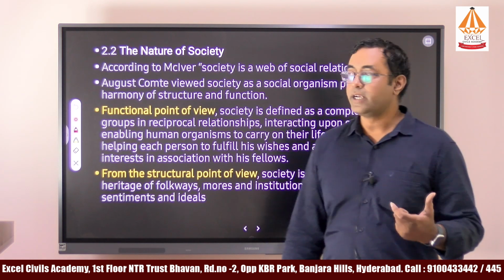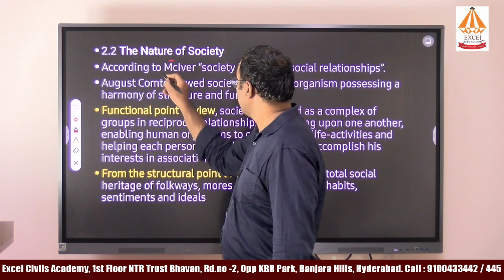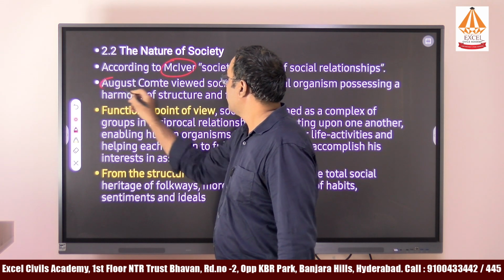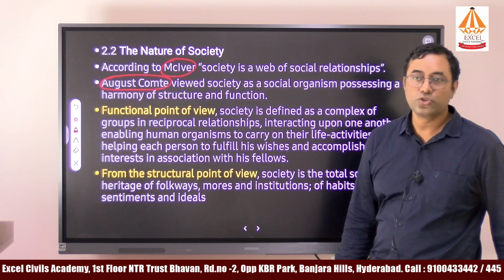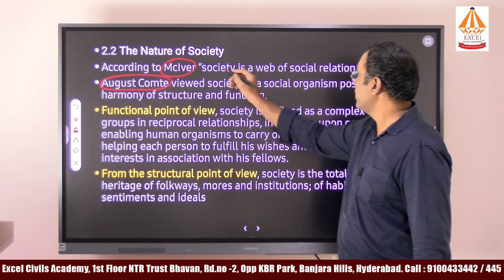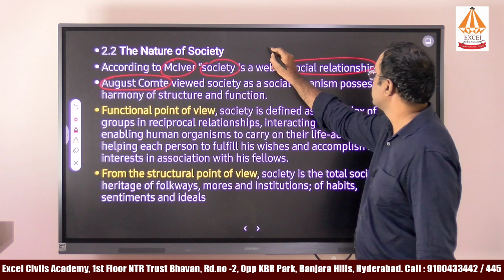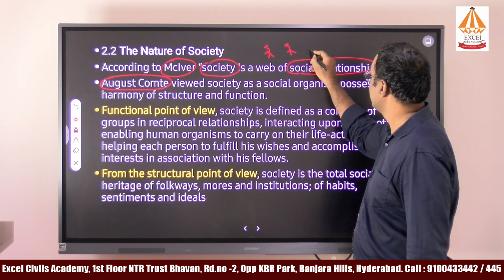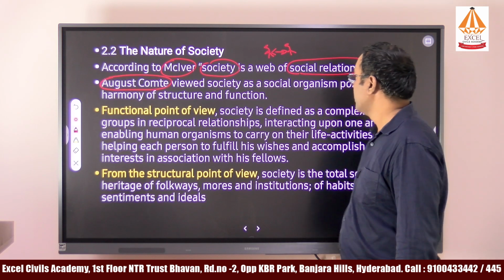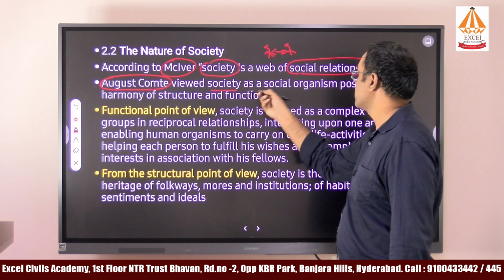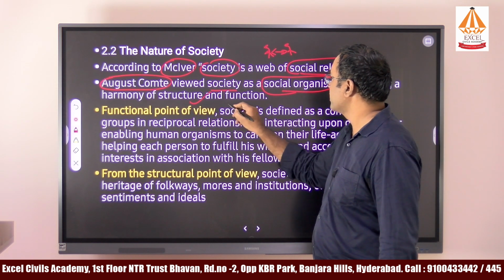So nature of society. Here there are many people, like MacIver or Auguste Comte. These are earlier people considered to be sociologists, and they have defined society. Society means a web of social relationships. That means if there are certain sections of people, how they maintain relations is studied in society. And according to Auguste Comte, society is nothing but social organisms possessing many structures and functions.